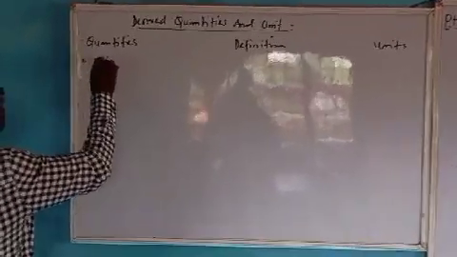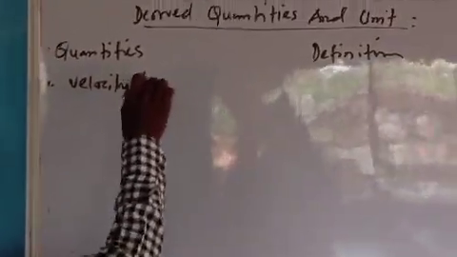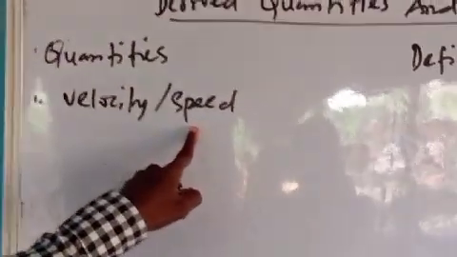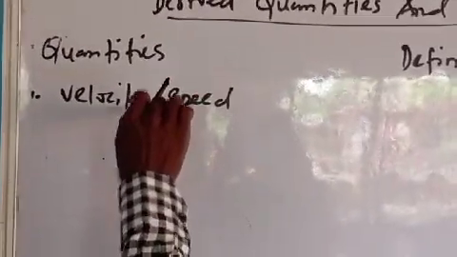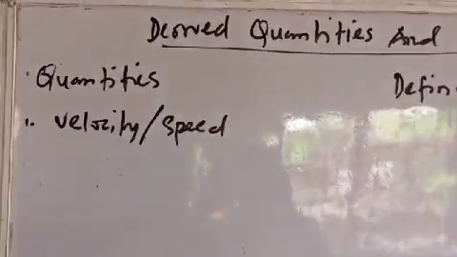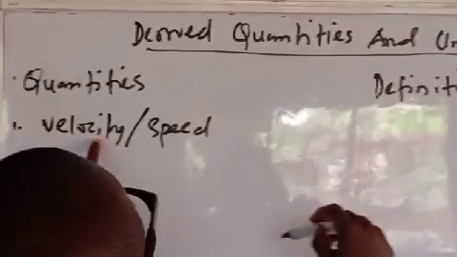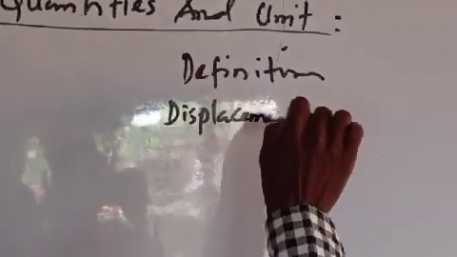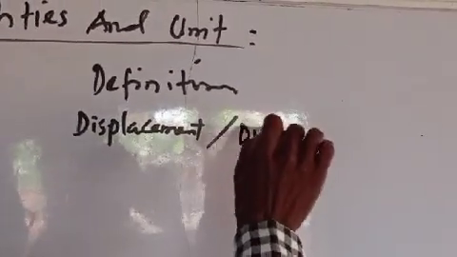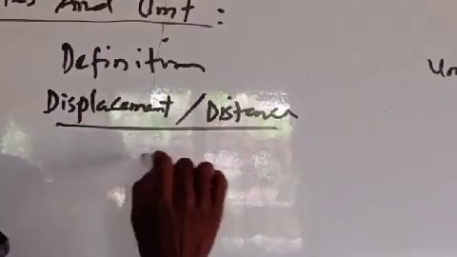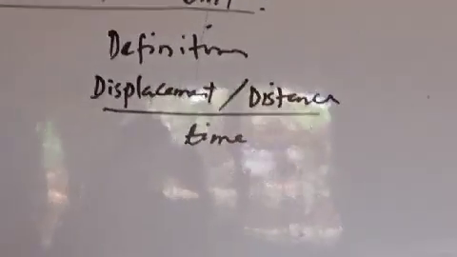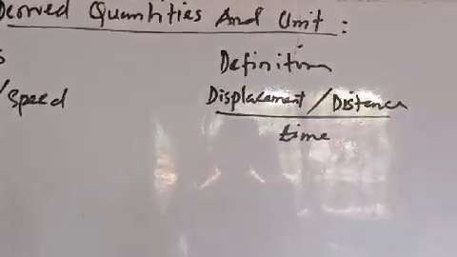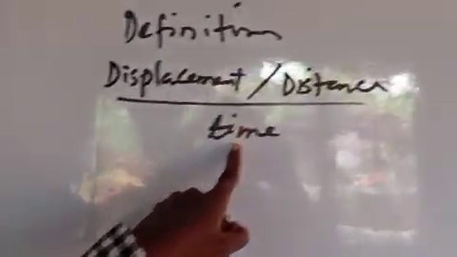If I want to look at derived quantities, for example, I can talk about velocity slash speed. Why I put it like this is because both have the same unit. Velocity is displacement, and speed is distance, over time. Displacement and distance are measured in meters, so meter divided by second gives meter per second.